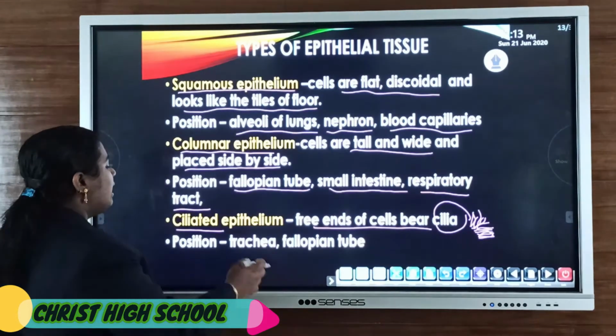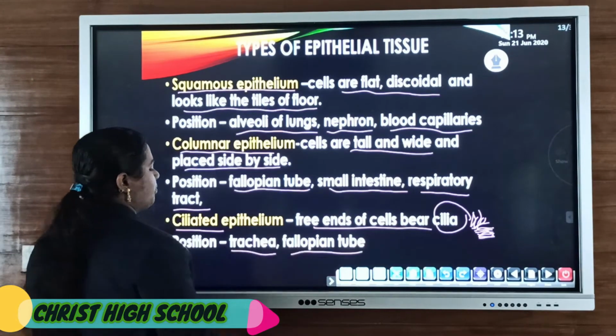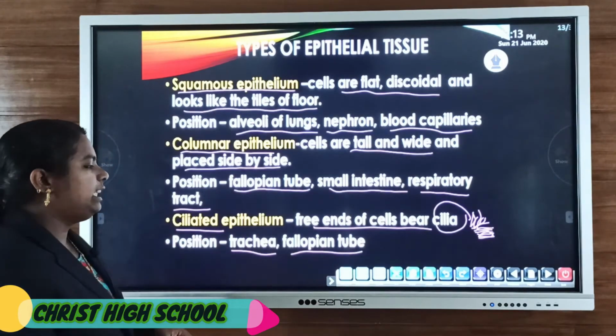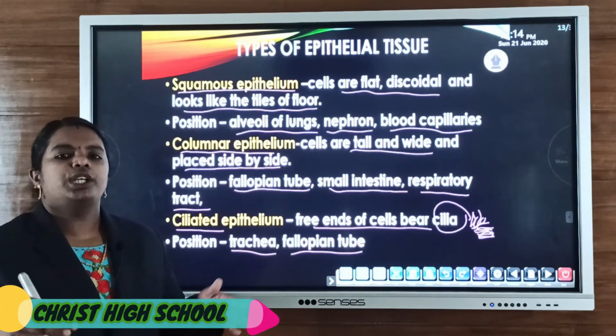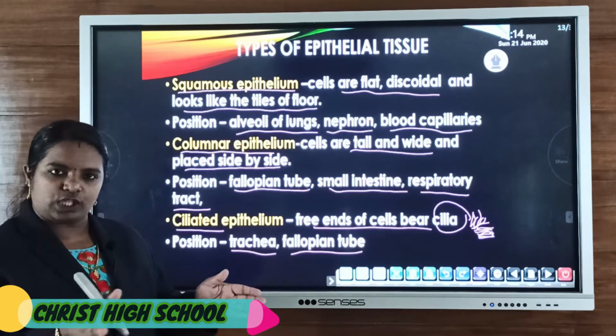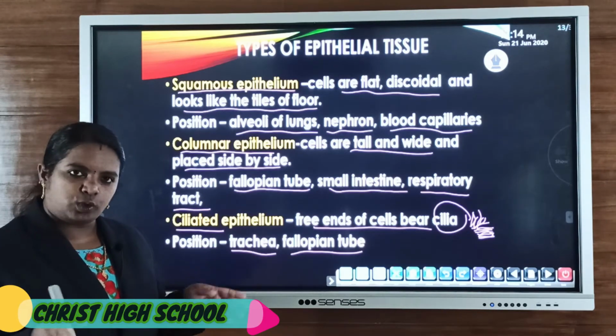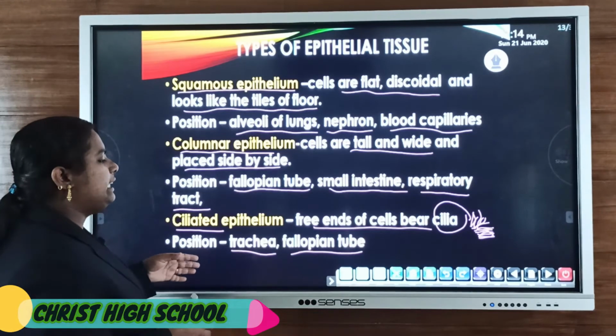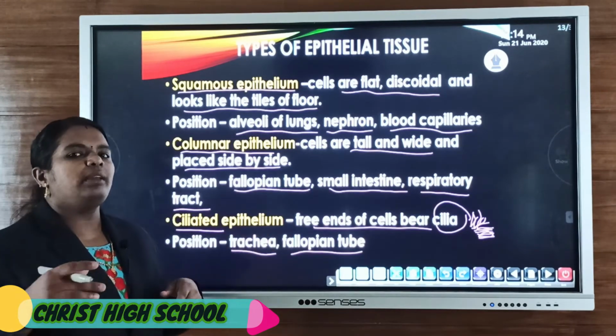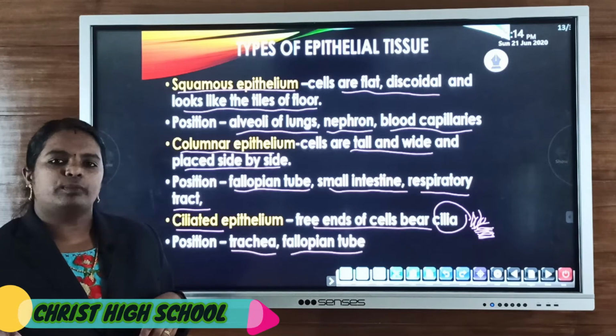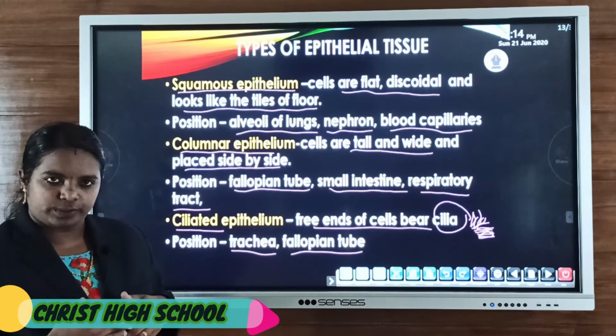Its locations are the trachea as well as the fallopian tube. In the fallopian tube, due to the beating, oar-like movement of the cilia, they mainly help in the movement of the ovum through the fallopian tube.